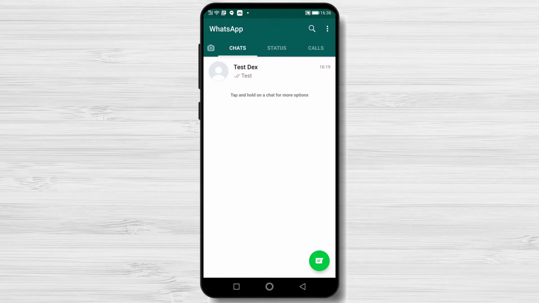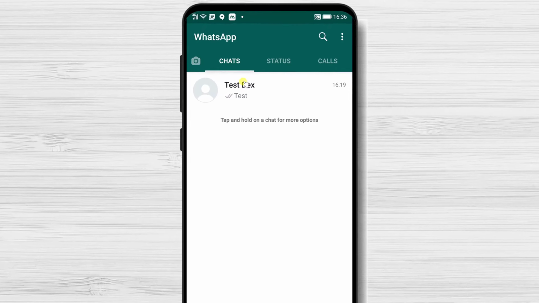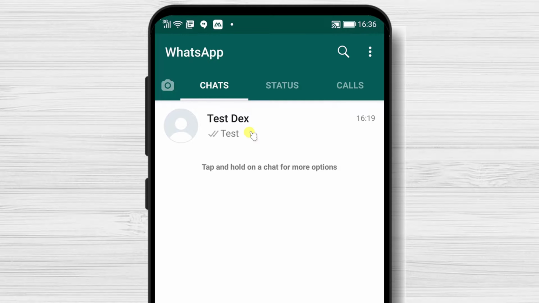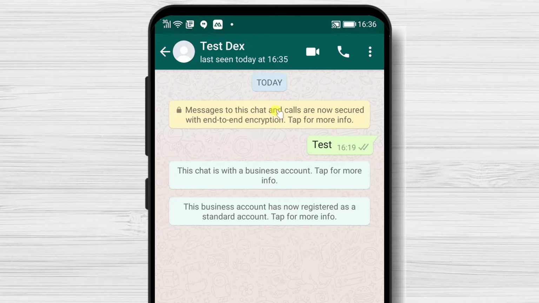How to call on WhatsApp. You can start an audio or video call on WhatsApp in two ways. The first method is when you have a chat with a person. You can tap on that conversation. Here, you have two buttons on the top, audio and video. Tap on one of them to start a video or audio call.